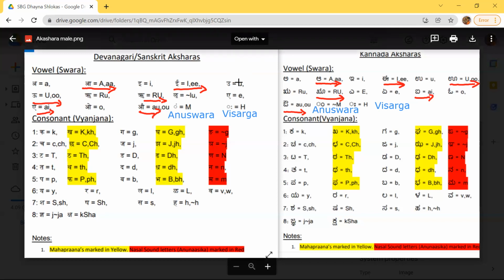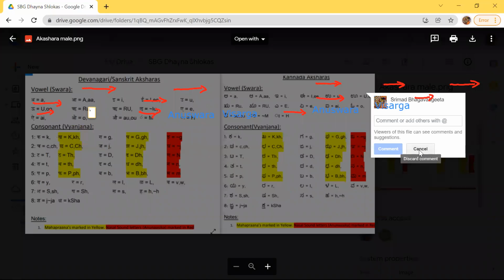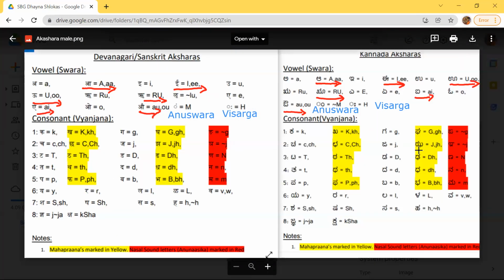Then comes the same thing, U. Uu is Dirgha. So wherever there are arrow marks, it is Dirgha. Then Ru. Ru is the short R sound. It is not like Rushi. You should not stress the R here. It's just Ru, like in Krishna. That is the short R sound. You should not stress R. We'll go through it as we come through the shlokas.